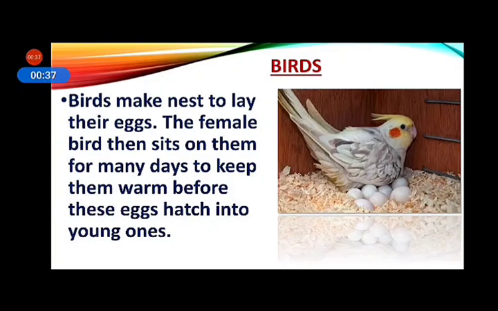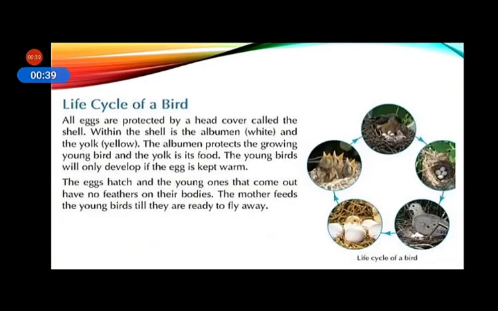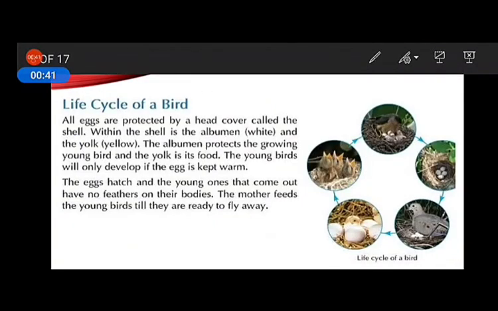Now have a look on the life cycle of a bird. We know that inside an egg there are two separate portions. One is white and it is called albumin. Another one is yellow and it is yolk. The albumin portion protects the young bird and yolk provides the food.